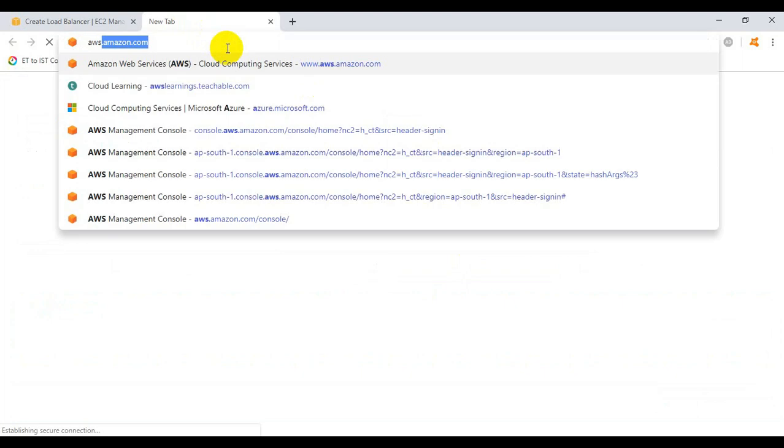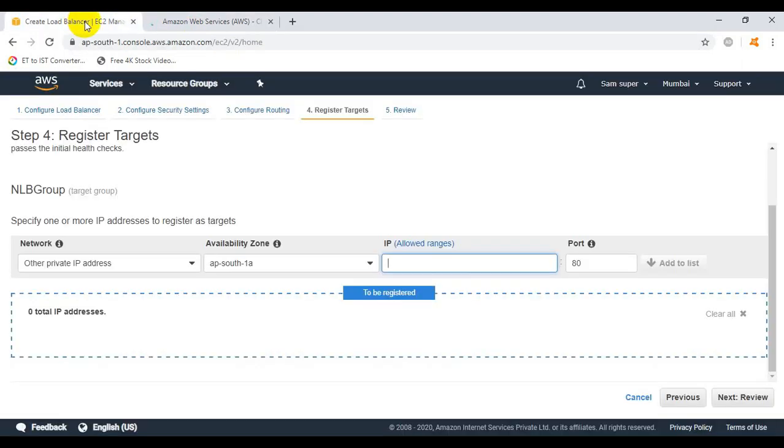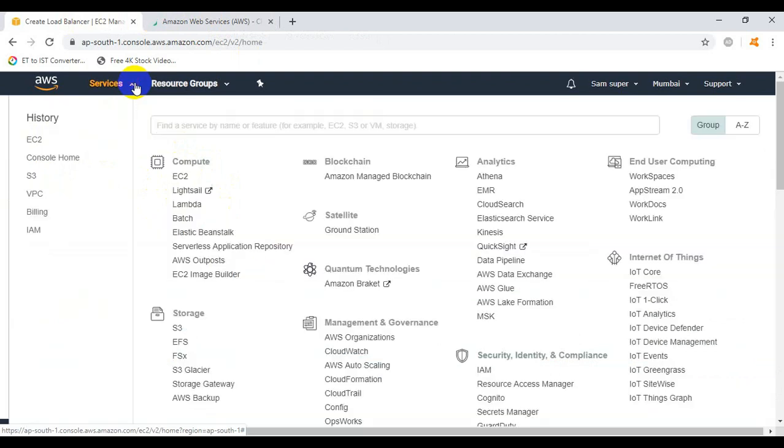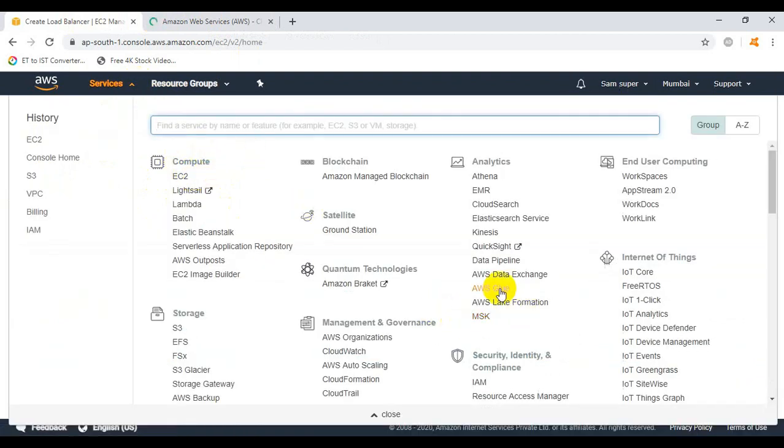So I will go to another tab of the same browser screen and type AWS Amazon.com. Why have I chosen another tab of the same browser? Because I don't want to lose step number 4. If I click on services and then EC2 instance, I will skip the step.